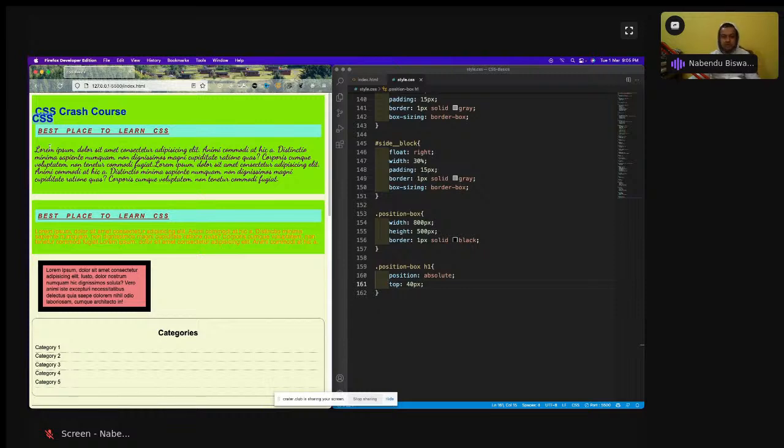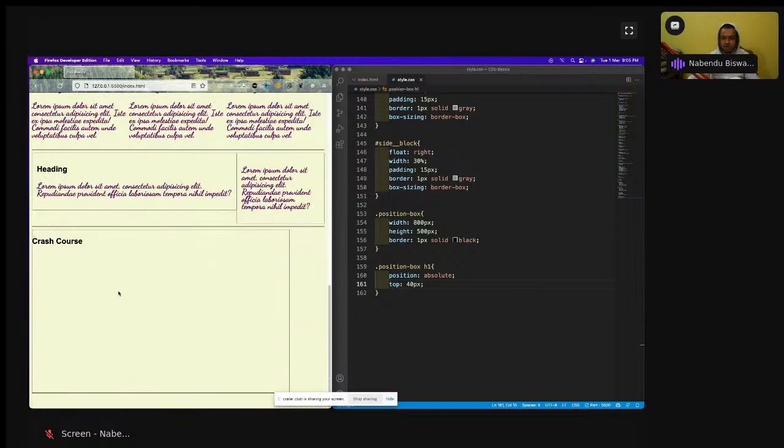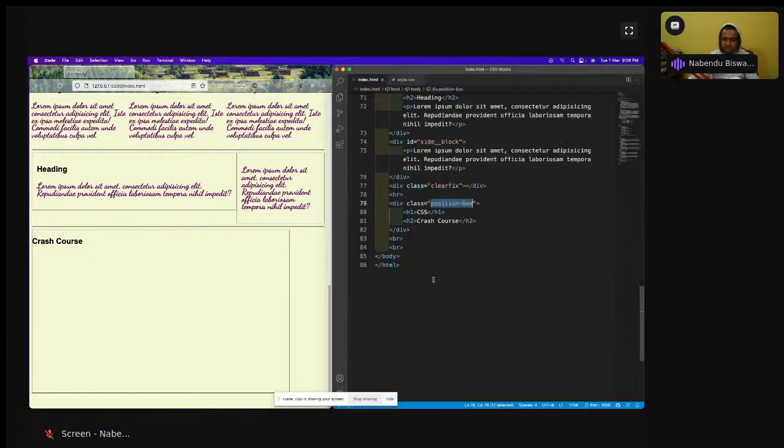If you want to do something like this, you can do it with position absolute and move it. But as I've told earlier, I want to move it inside the box only, and it is not moving inside the box. Why is it not moving inside the box, and how do we move it inside? The rule is about the parent element. The parent element of the h1 is this div, which is the position box.